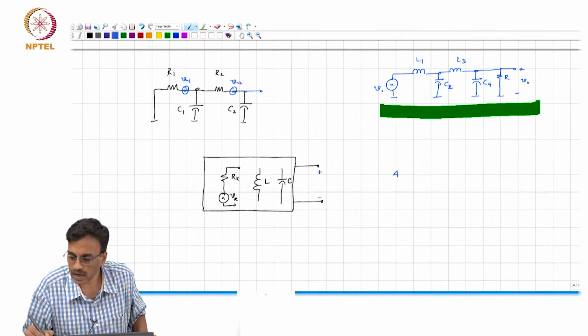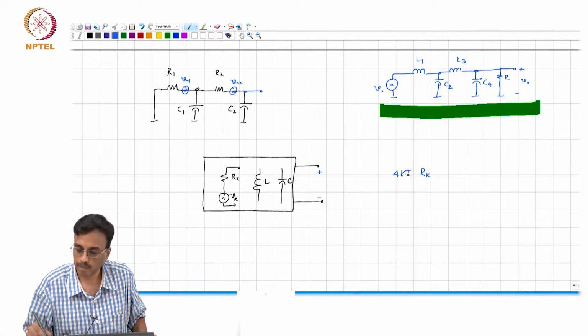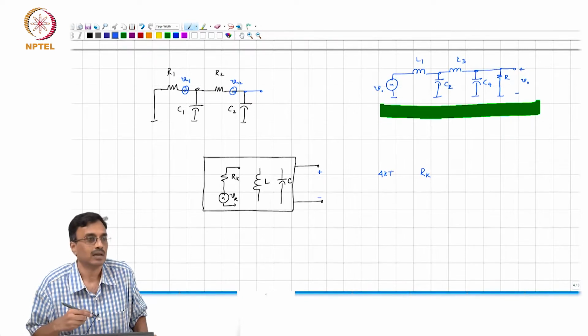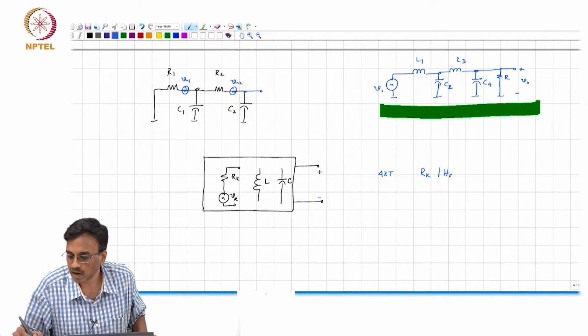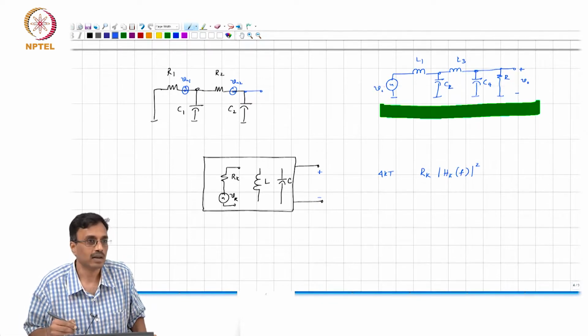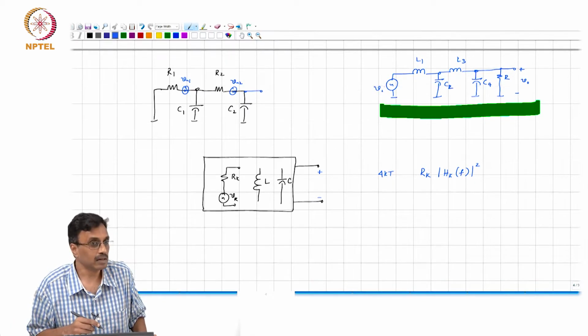It is 4kT R sub k mod h sub k of f the whole square, which is the output noise spectral density corresponding to the kth resistor.